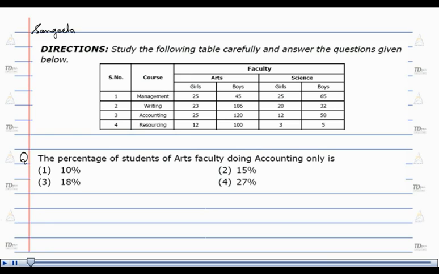I'm Sangeeta. The direction for the question is, study the following table carefully and answer the question given below. The question is, the percentage of students of art faculty doing accounting only is. The solution of this question is as follows.